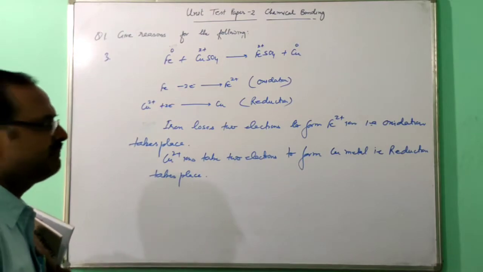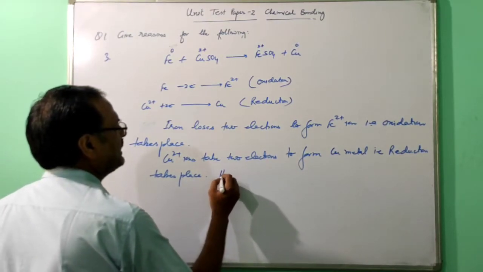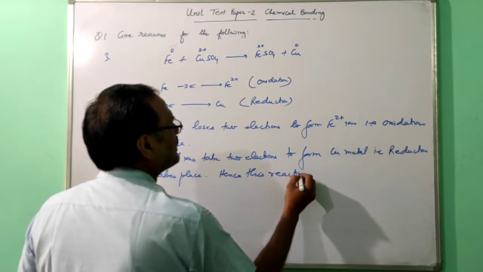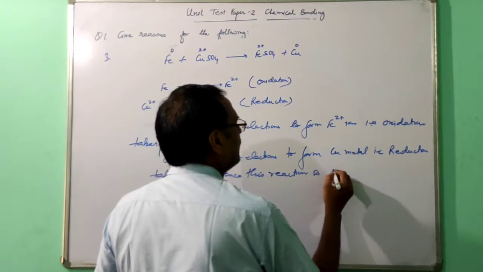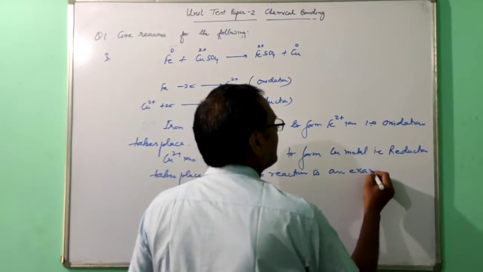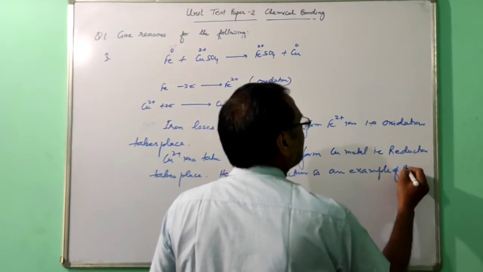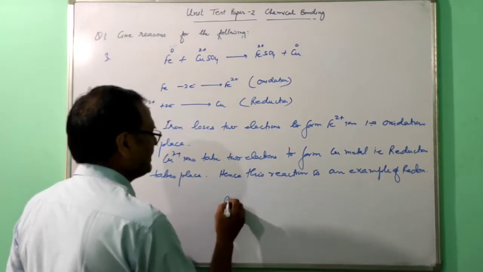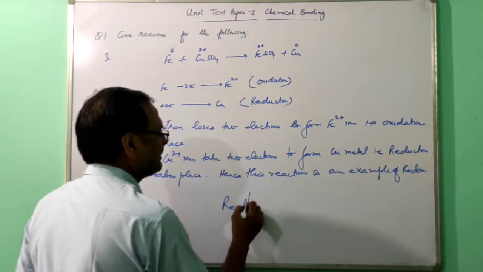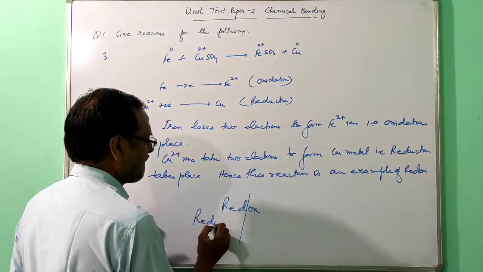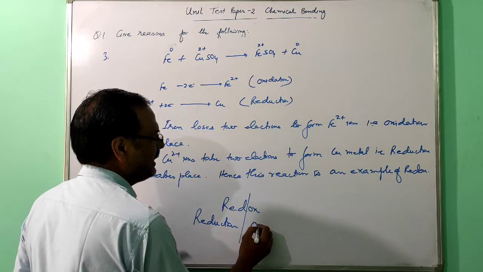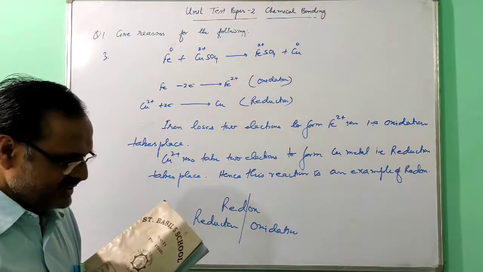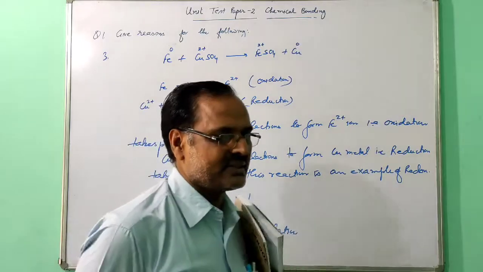Hence this reaction is an example of redox reaction. Redox means where oxidation and reduction. This redox is made up of two words. You are familiar, this one is reduction, and this one is oxidation. If any reaction is there, if oxidation takes place, reduction will be there.